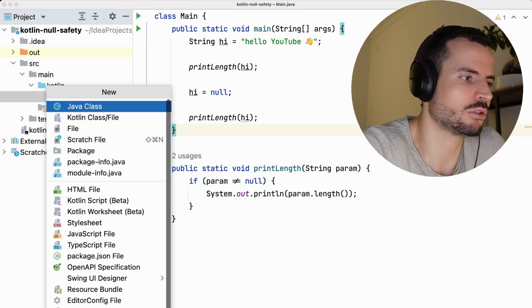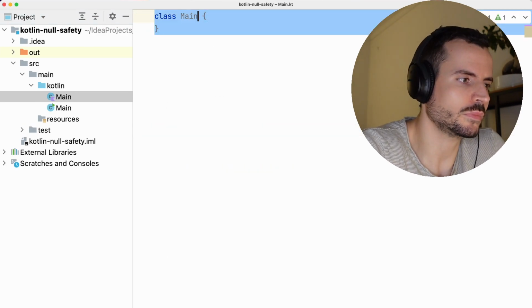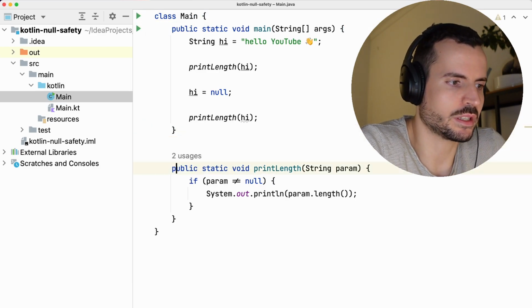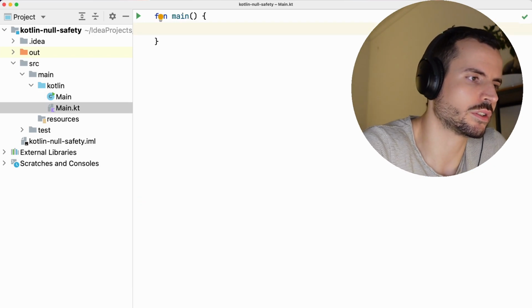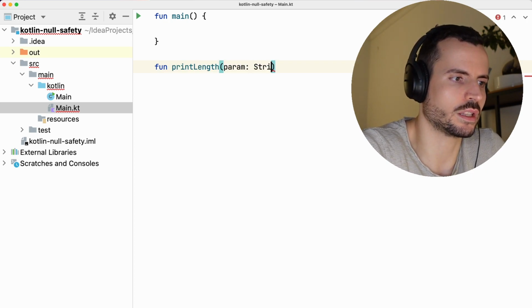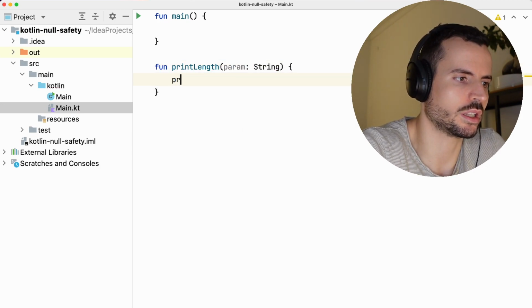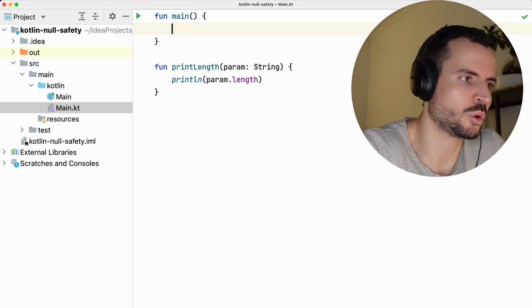And let's see actually how Kotlin addresses the same kind of problem. So let's do something like function main, and we're gonna just basically copy what we have here. I'm just gonna copy paste, or actually not gonna copy paste this. So fun printLength, and I can already do something like param, and then check this out. So I'm writing here String, and then let's print basically what we received. param.length. There we go. So very easy.